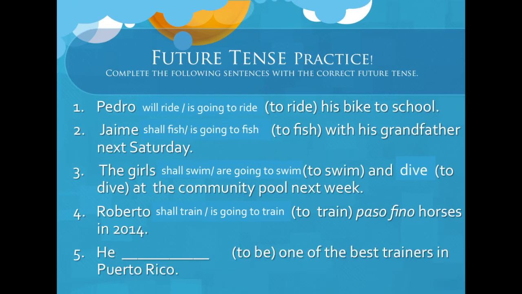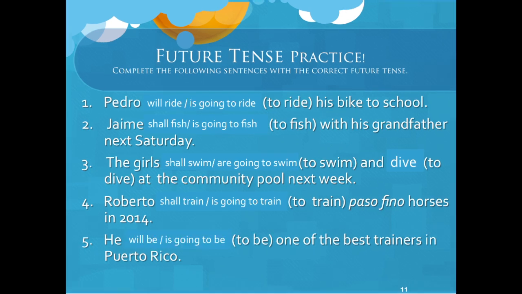Sure. He to be one of the best trainers in Puerto Rico. So he will be one of the best trainers in Puerto Rico, or he shall be one of the best trainers in Puerto Rico, or he is going to be one of the best trainers in Puerto Rico. Wow, it's fun to make the future tense in such a variety of ways.